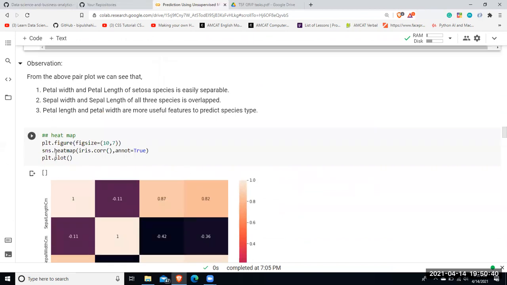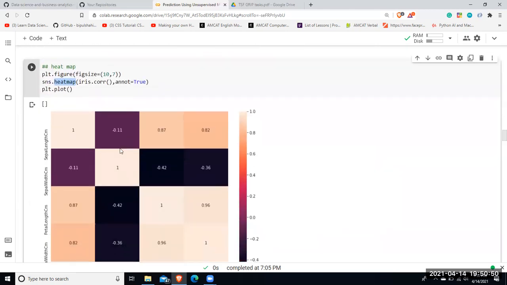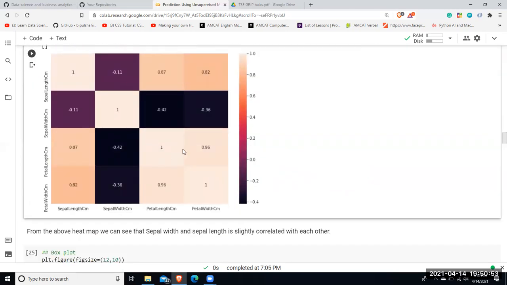Now I'll be plotting a heat map. For plotting a heat map, I'll be using the Seaborn library. I used sns.heatmap over here and then plotted a dot correlation function. So here is how it looks. A value of 1 represents a complete correlation with these independent features, and there are positive and negative correlations present as well. As you can see, there's a slight negative correlation present between sepal width and sepal length. So we'll be considering petal length and petal width for predicting the final species.